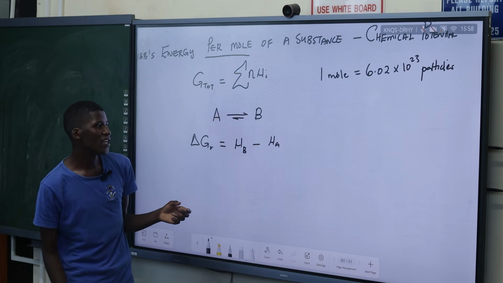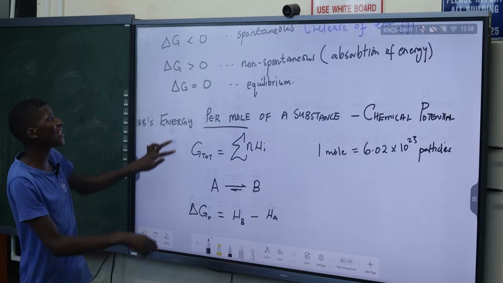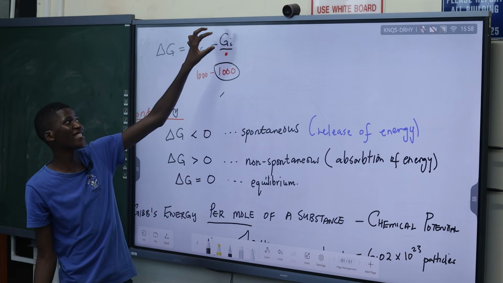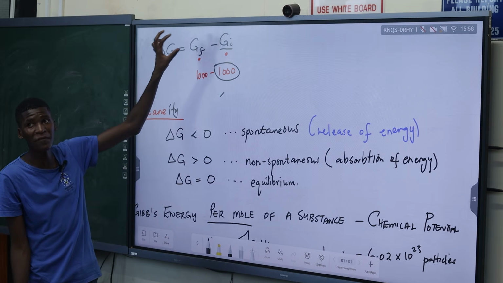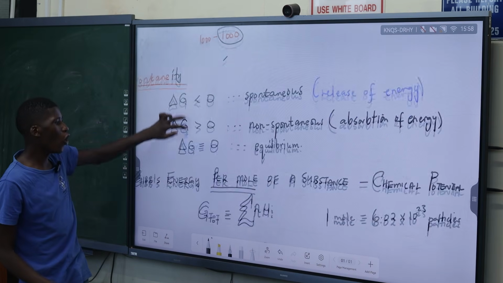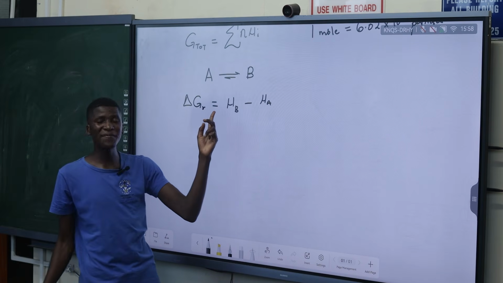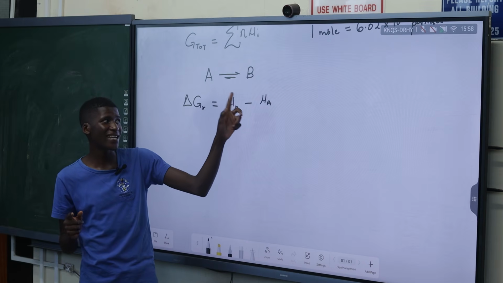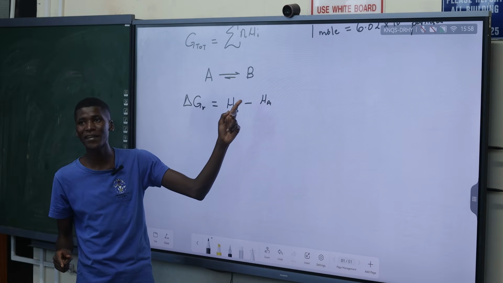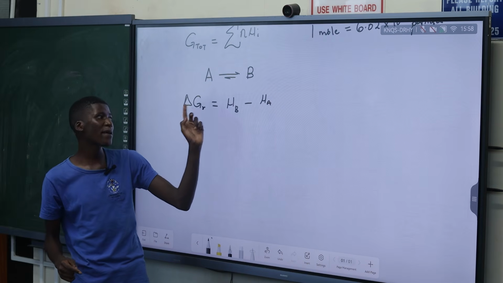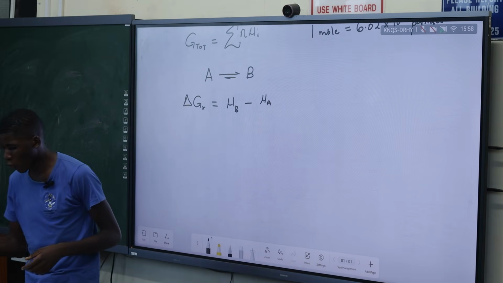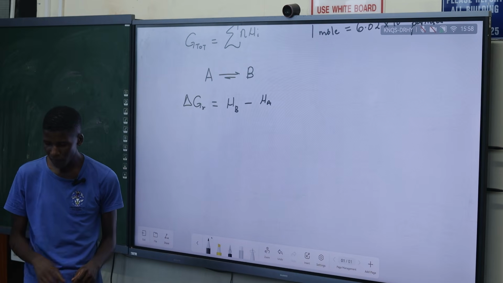Like per particle. So we can either use the total Gibbs energy initial minus the total Gibbs energy final in the system, or we can say the Gibbs energy on 1 particle finally, which is the product, minus the Gibbs energy on 1 particle initial. Because the chemical potential is just Gibbs energy per particle, per mole of a substance.